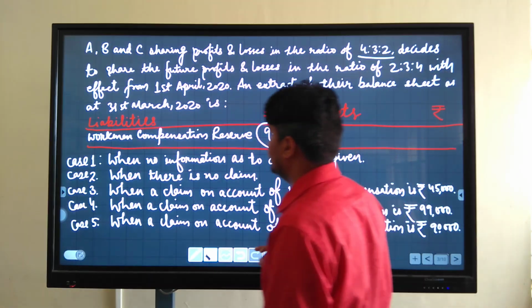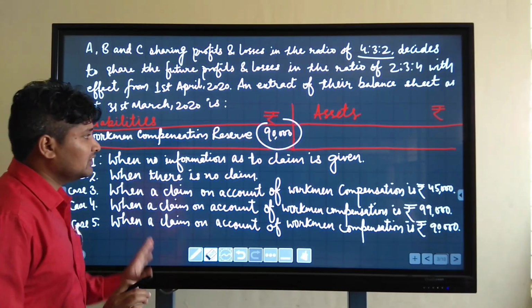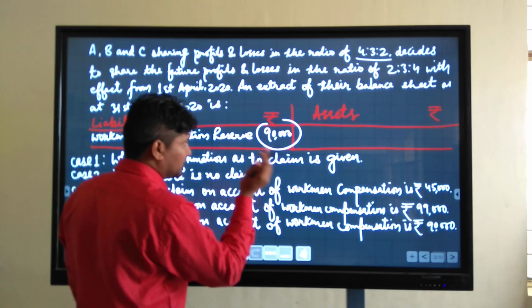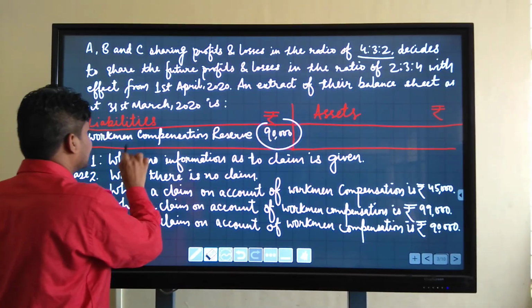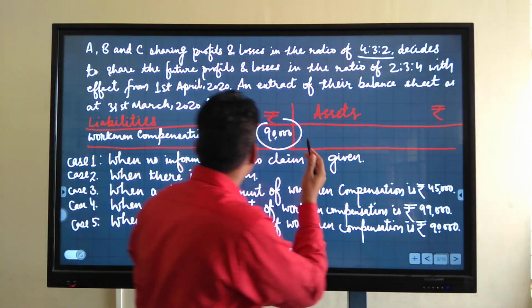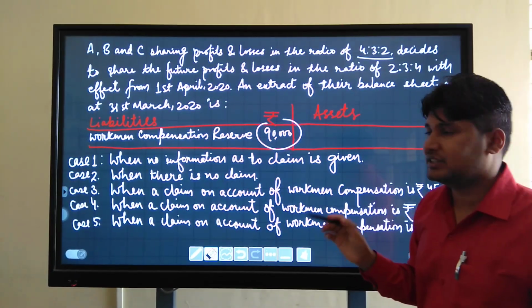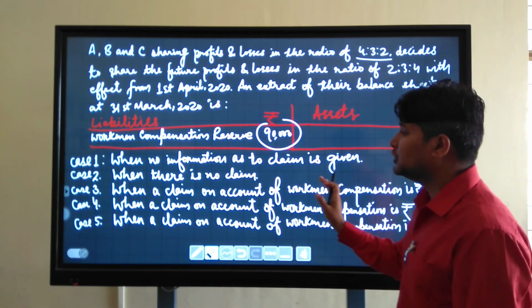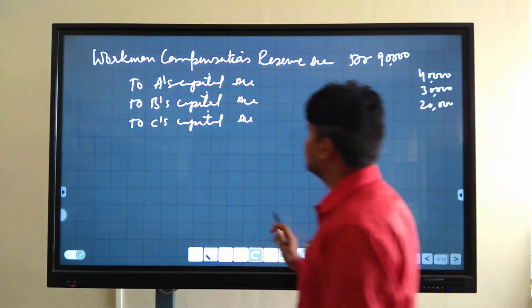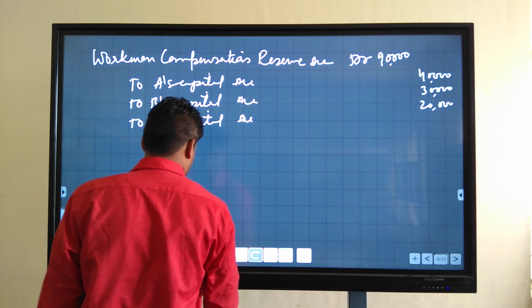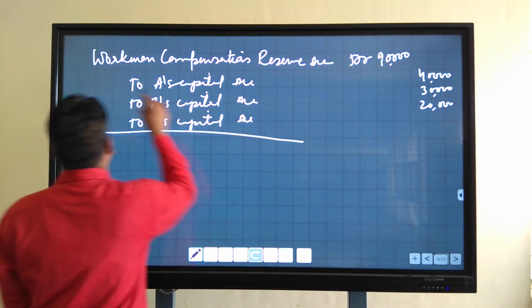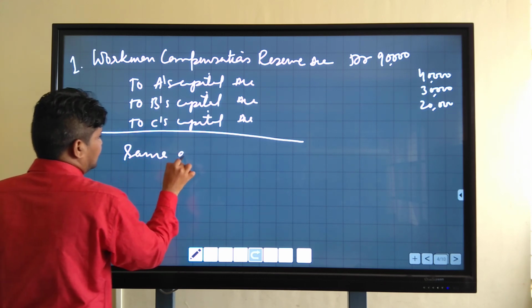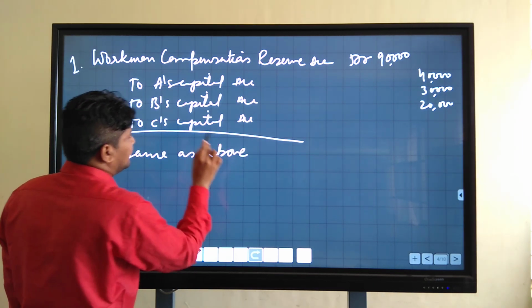I am repeating again. If there is no information about claim, then you will distribute the total amount of workman compensation reserve to all the partners in their old profit sharing ratio. Second is when there is no claim. When there is no claim, same entry will be passed. Same as above.